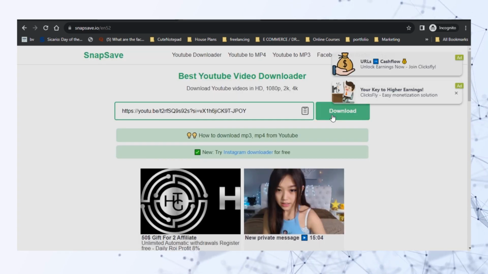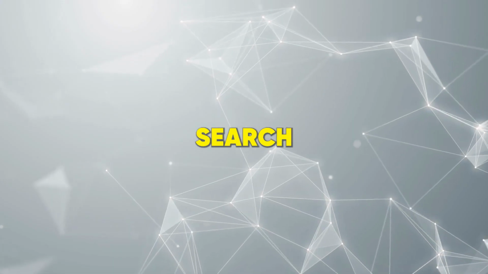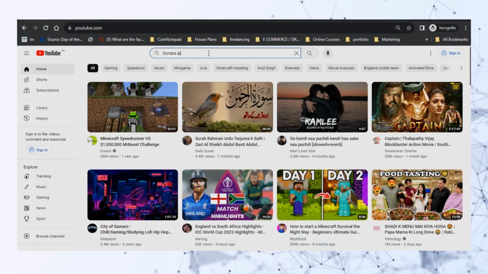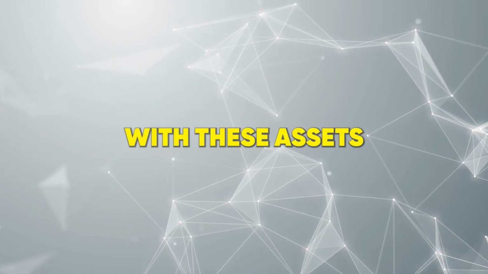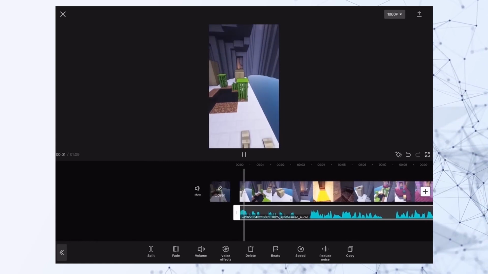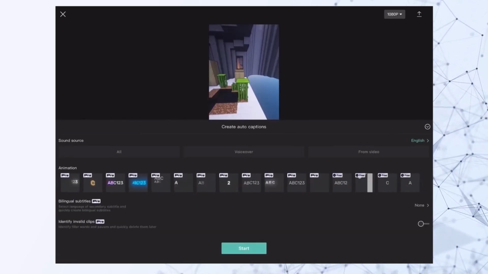After finding an appropriate video, 1. Download it using a tool like SnapSave. 2. Search for demo videos of the AI tool, either on the tool's official website or YouTube channel. 3. With these assets, turn to CapCut, a free video editing application. 4. Import all the assets and commence the video creation process.